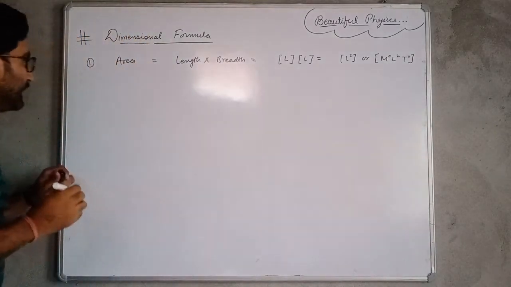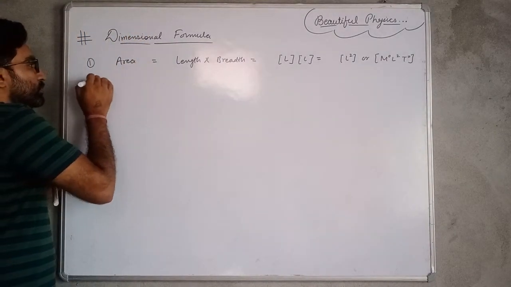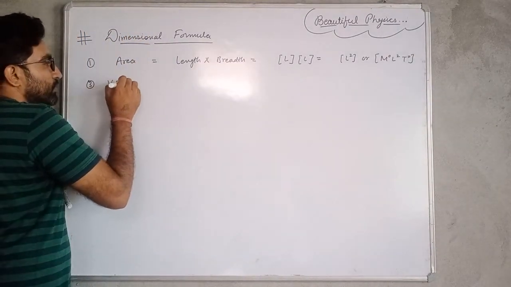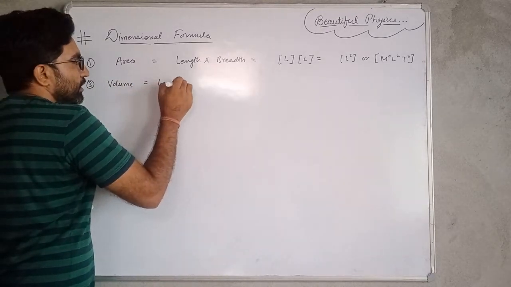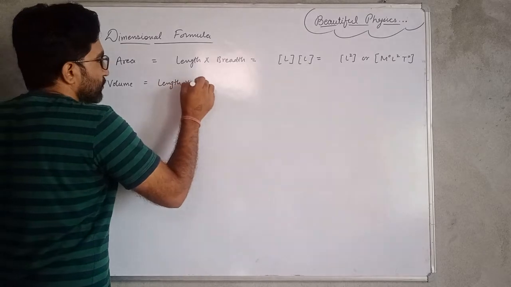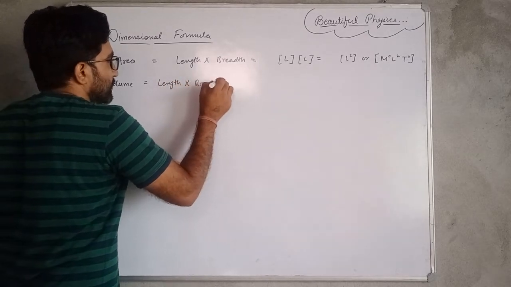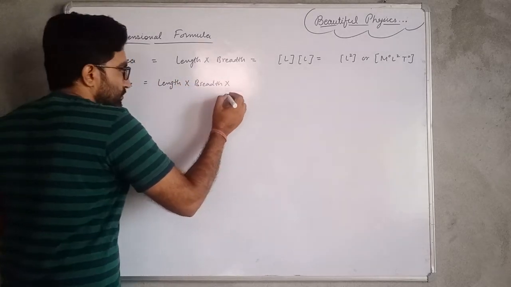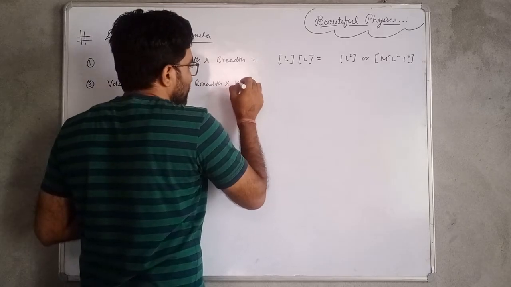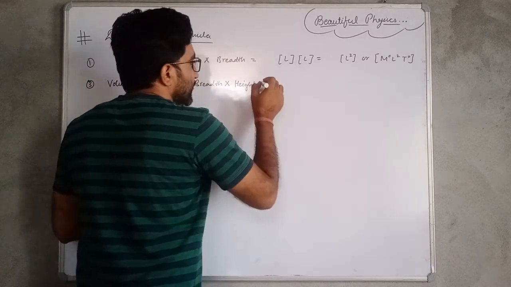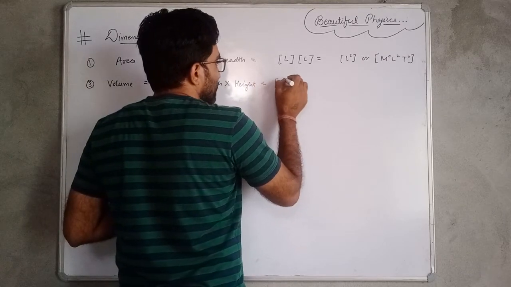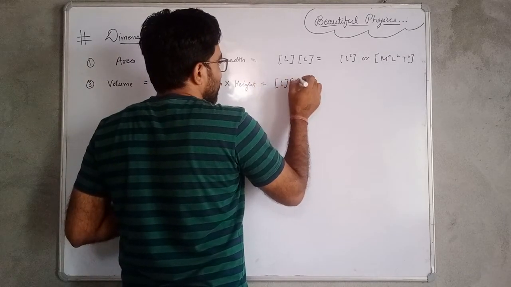Okay. Again, for volume, the formula of volume is length into breadth into height, and it will again be equal to length multiplied by length.